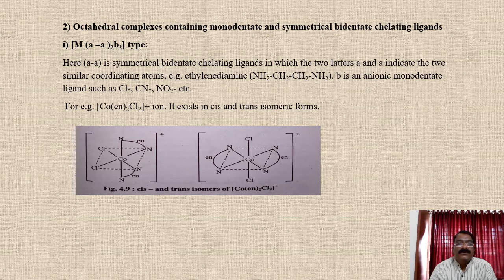For example, [Co(en)2Cl2]+ ion. See, it can exist in two forms, cis and trans isomers. See in the particular diagram. The first isomer is the cis isomer. In this case, see 1, 2 and 3, they have the N joining points, so they are the same. It is the cis isomer. And see in the second, 1 and 6 have the Cl which is opposite, while 2 and 4 are opposite, 3 and 5 are opposite, and so it is the trans. So in this case also cis-trans isomerism is possible.